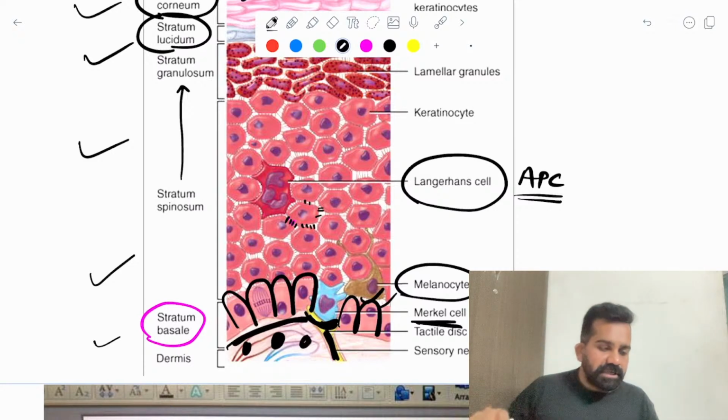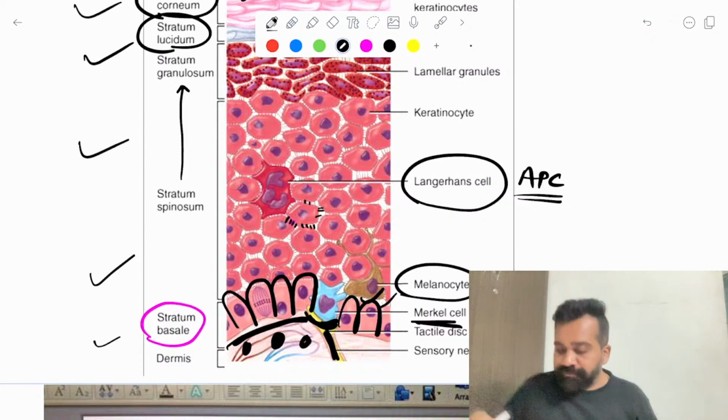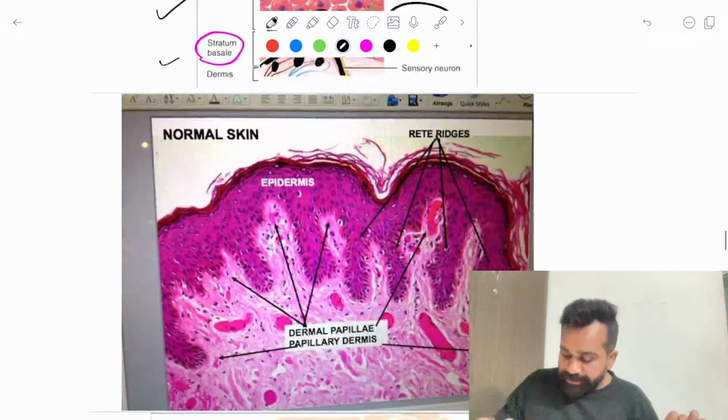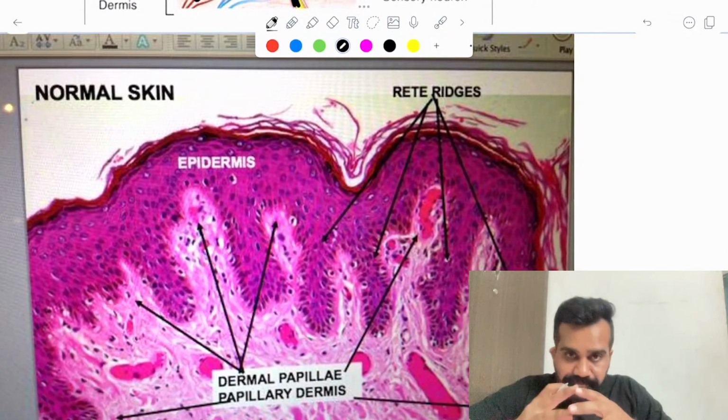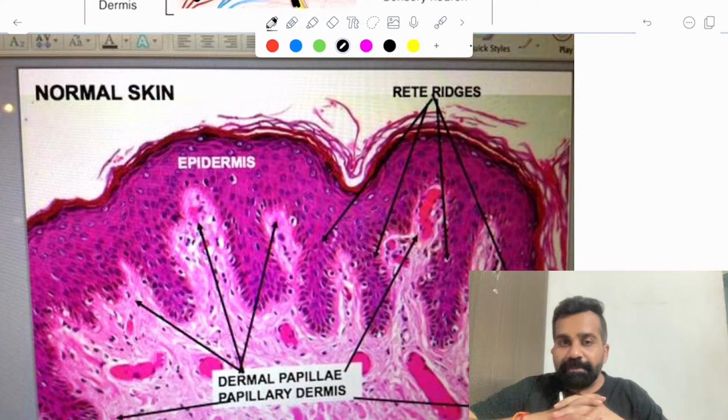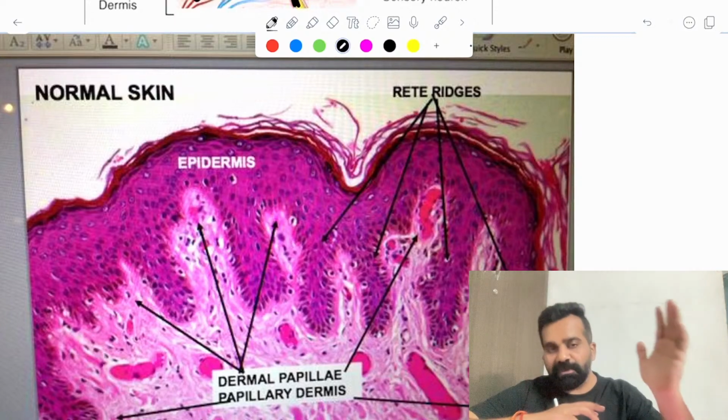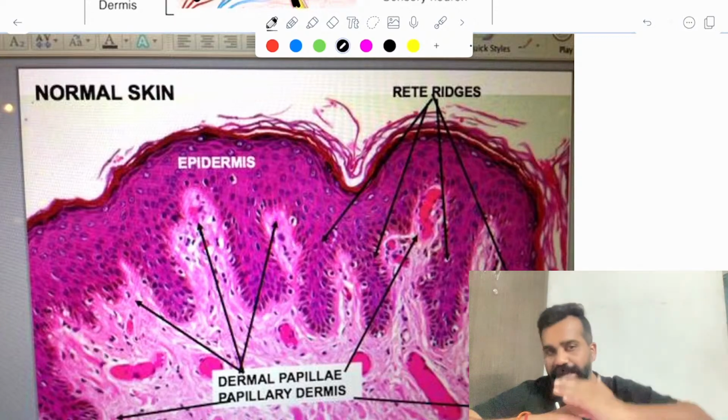Okay, so this is in a nutshell what we just discussed. Now, a very important structure. Let's see this. We finished the dermis. Now we will be learning about the epidermis. Now we will go down.